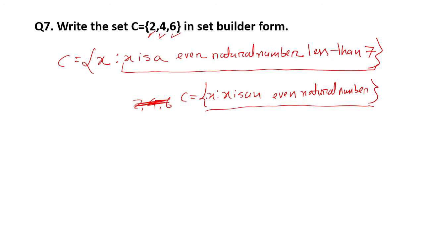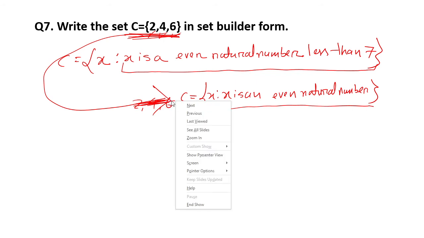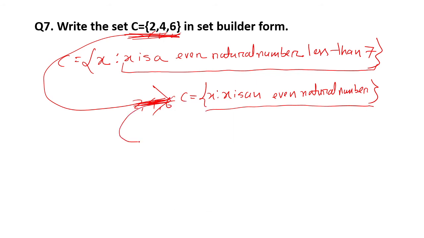Otherwise, see, if you convert this roster form to this set builder form, and at the same time convert this set builder form again to the roster form, then you must get these 3 elements. But here the scenario is different.